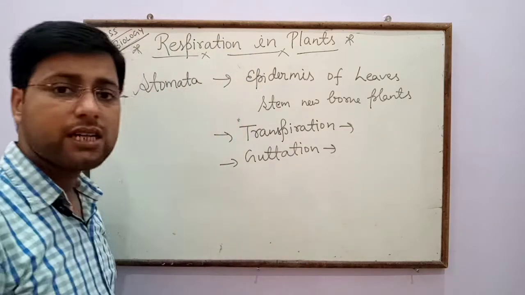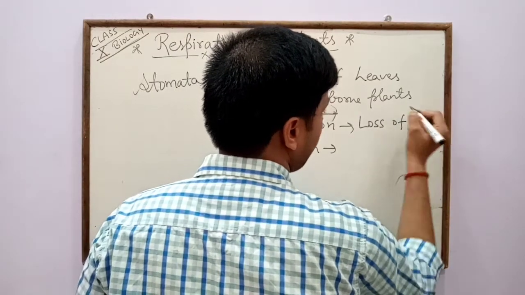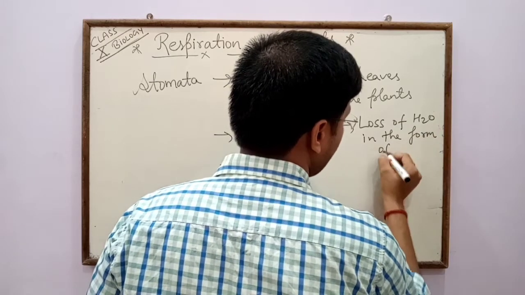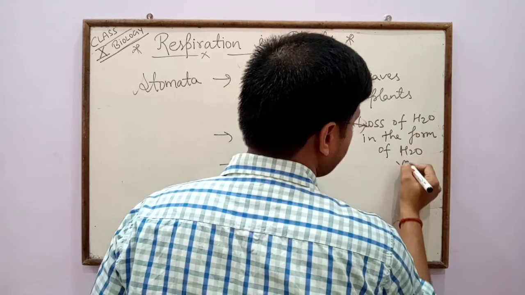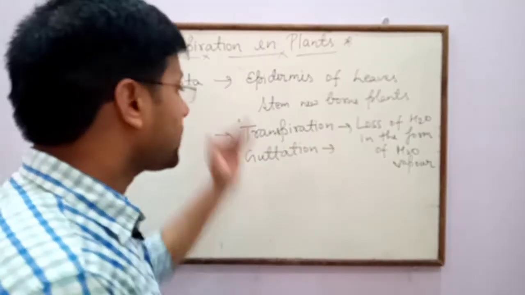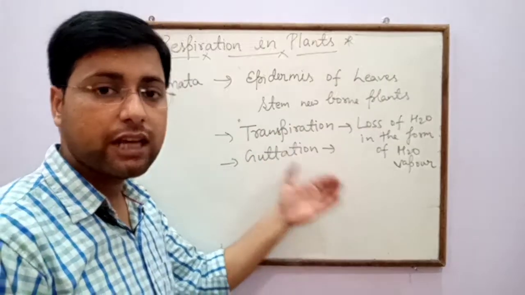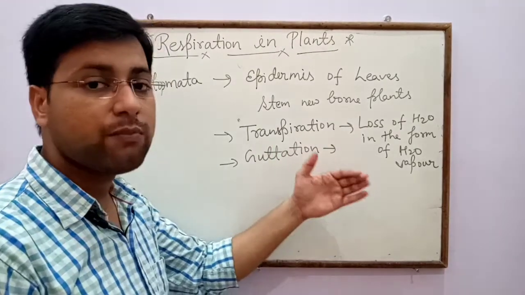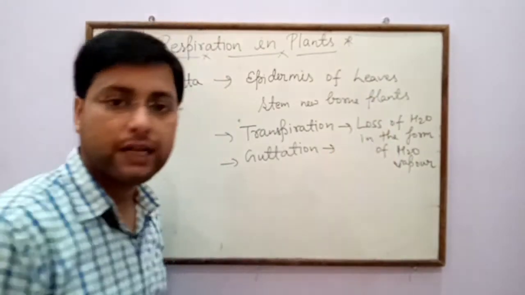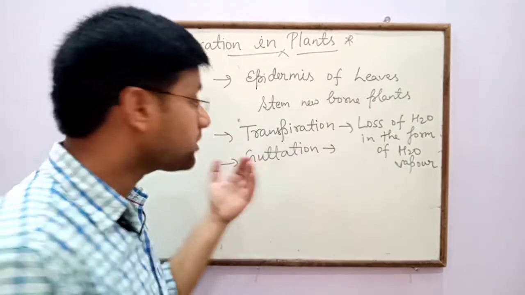What is transpiration? The loss of water in the form of water vapor. In the presence of light and high temperature, the plant body loses water in the form of vapor, and that vapor is released outside through stomata. So transpiration means loss of water in the form of water vapor through stomata.